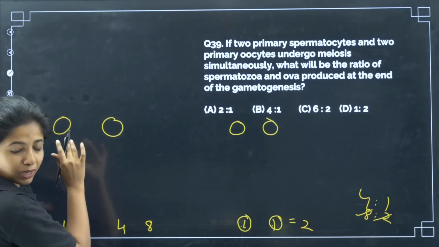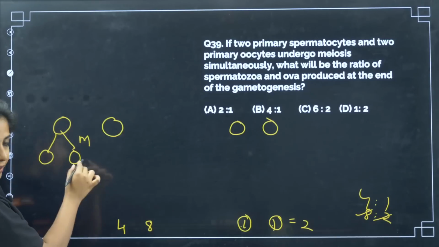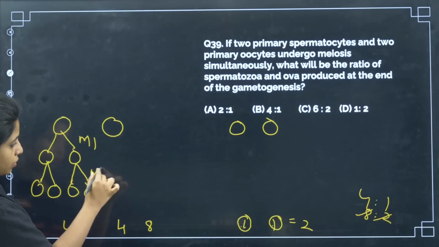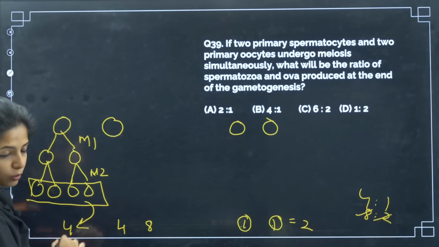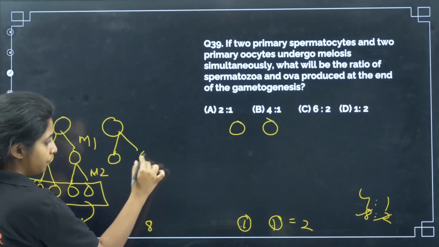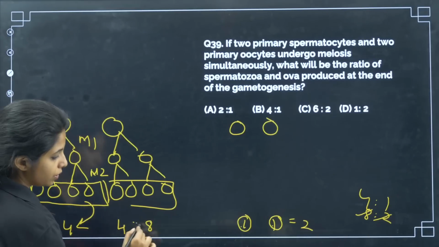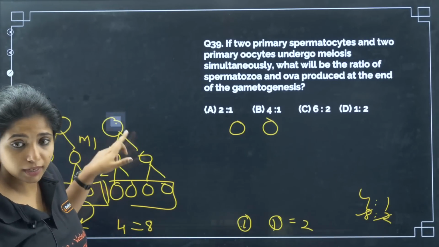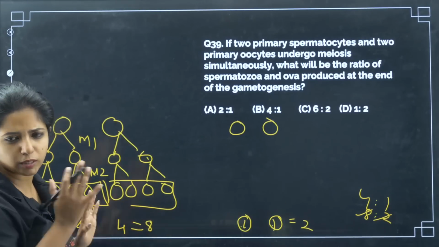So a primary spermatocyte is there. It undergoes division, meiosis 1, and 2 cells are formed. Then each undergoes division, meiosis 2. In total, how many cells are there? You get 4 cells, and all 4 of them become the sperms that you're going to get. Similarly, the same thing is going to happen over here. This is going to divide into 2, this is also going to divide into 2, and you get 4 cells. 4 plus 4, you get 8. So this is the primary spermatocyte, this is the secondary spermatocyte, this is the spermatid which transforms into spermatozoa. Later you get sperm.